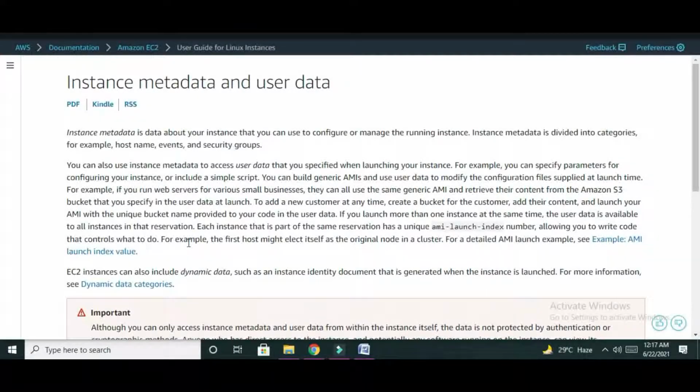An EC2 instance also includes the dynamic data, which basically includes the instance identity document, and which helps in generating or launching the instance.